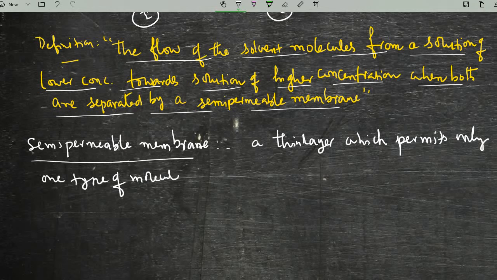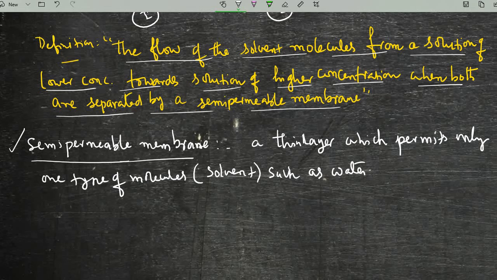Particularly in our discussion, we will call them solvent molecules such as water. So, the function of the semi-permeable membrane is only to allow the solvent molecules, not the solute molecules.